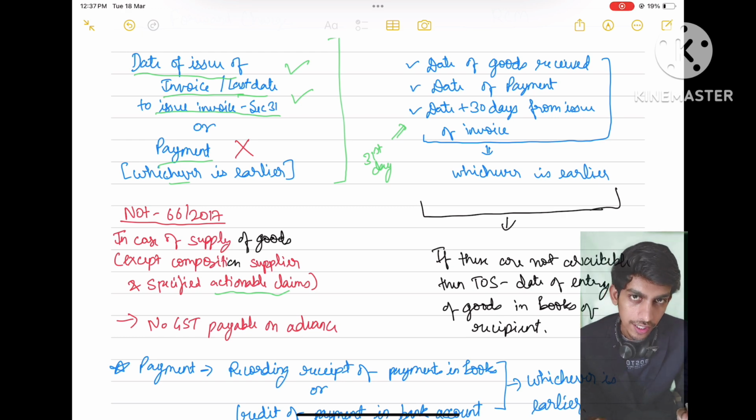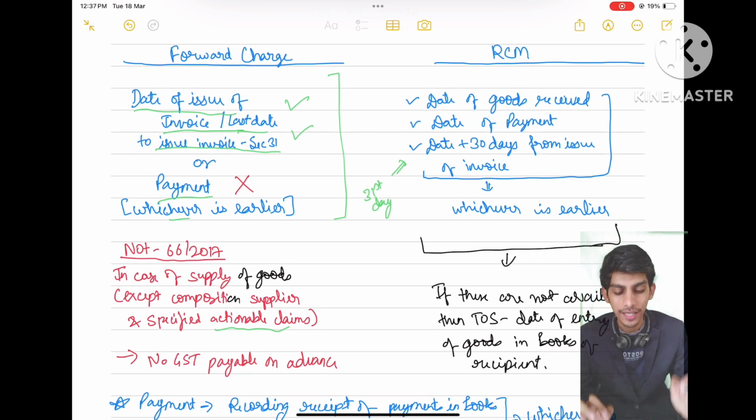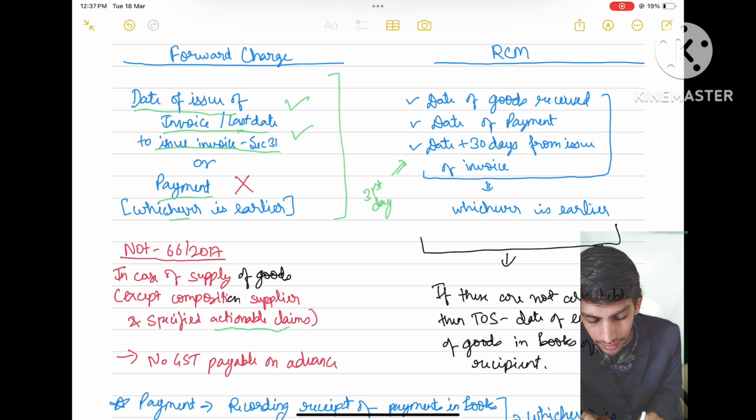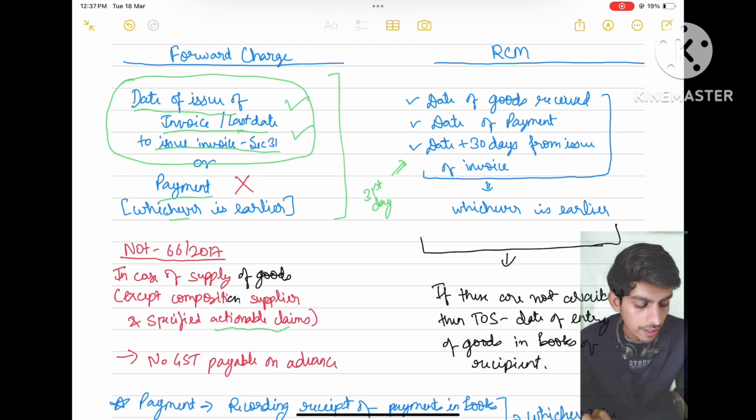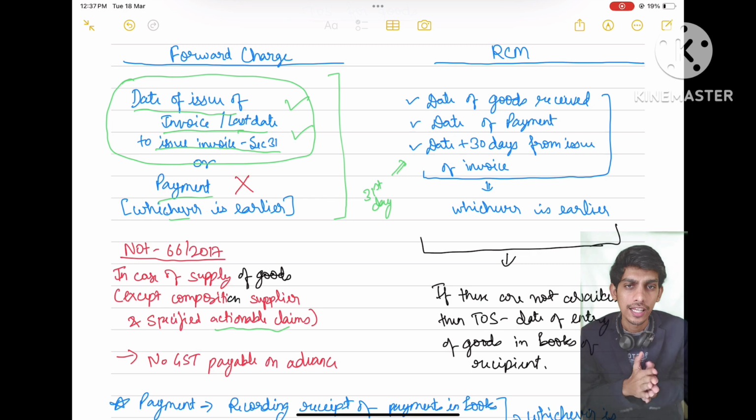So what does this notification mean? It means only this condition will apply in case of forward charge. We will only consider the date of issue of invoice, that is the actual date of issue, or the last date of issue of invoice as per section 31, which we have studied just now.